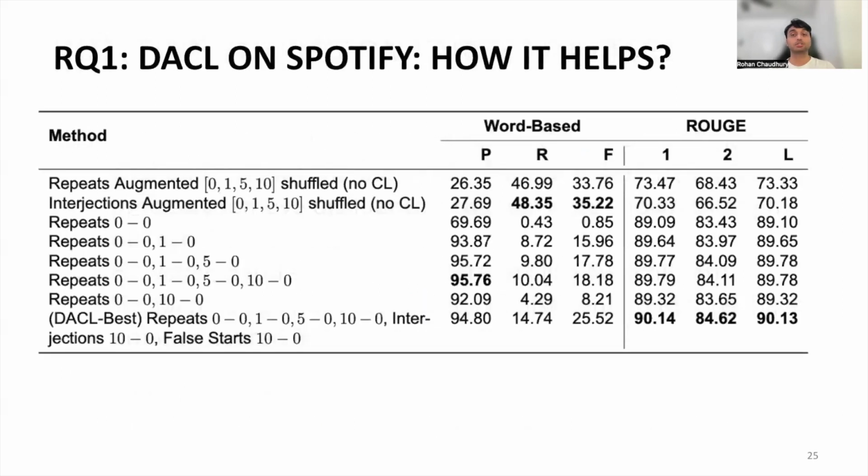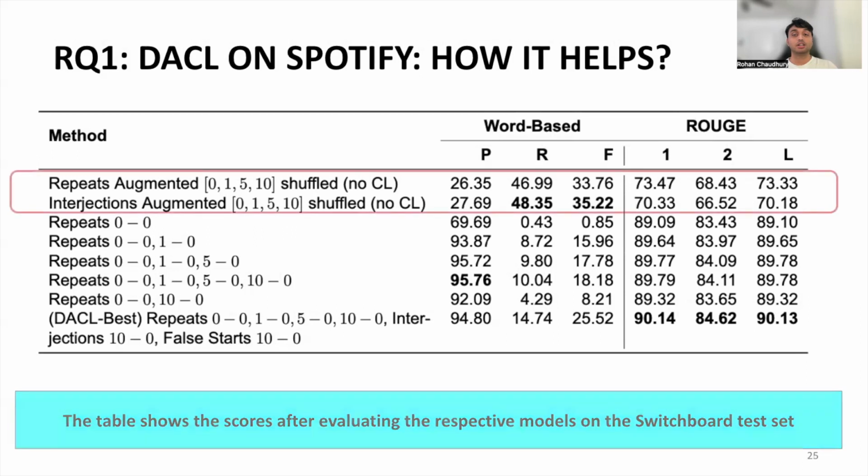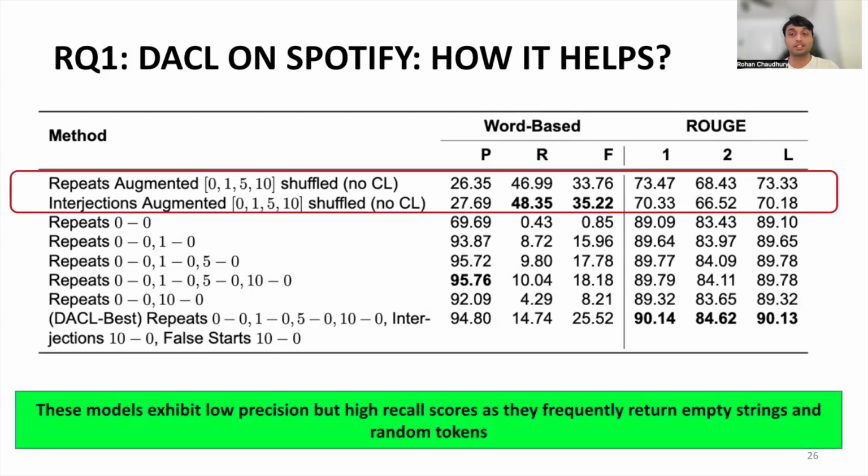This table here shows the scores after evaluating the respective models on the Switchboard test set for our research question 1 with DACL done on the Spotify dataset. The highlighted section in red shows the models trained with different levels of augmented datasets shuffled together without any curriculum learning. These models exhibit low precision, as you can see here, but relatively high recall scores as they return empty strings and random tokens.